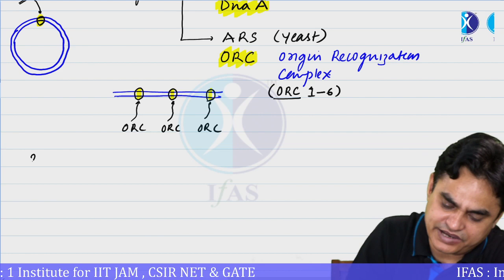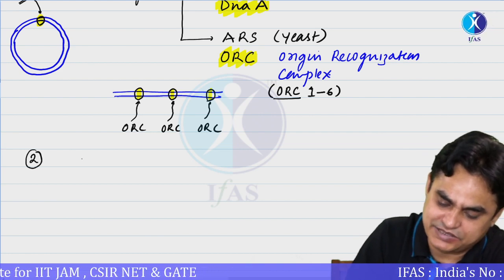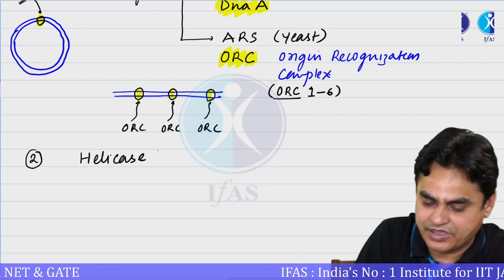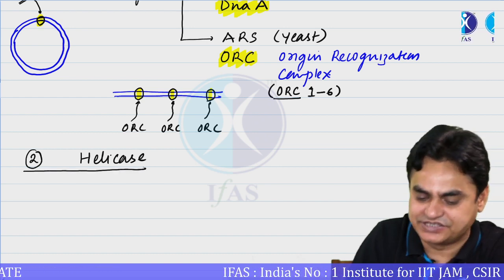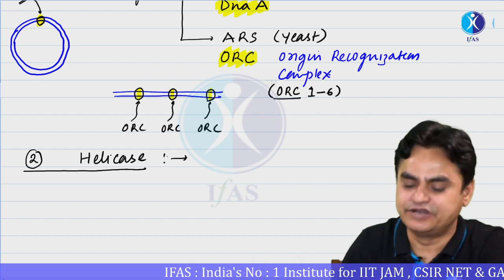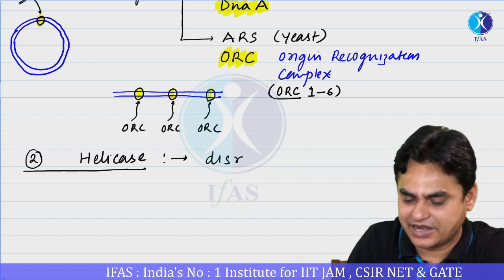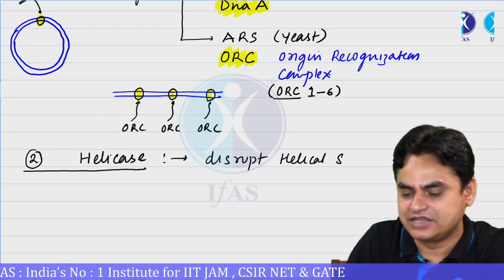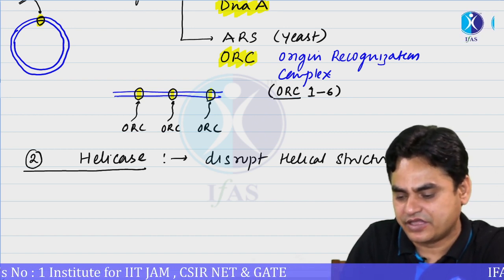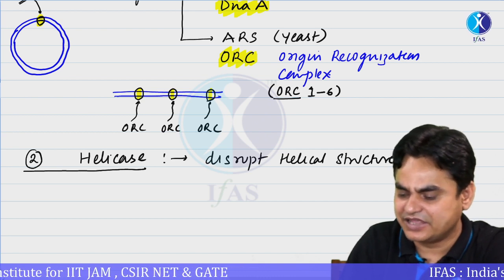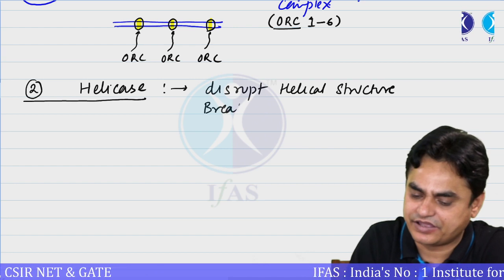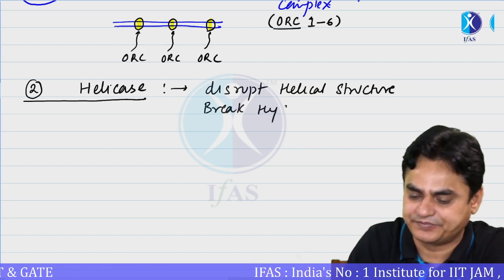The second category of protein required is the helicase. As the name suggests, helicase disrupts helical structure. What do we mean by this? They break hydrogen bonds.